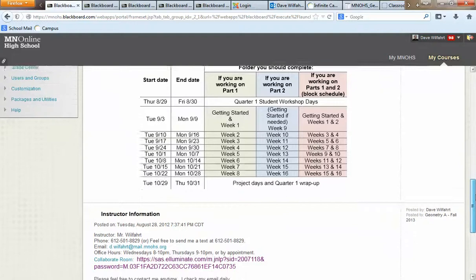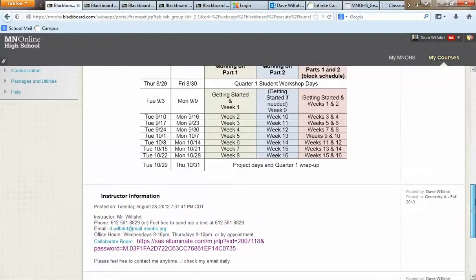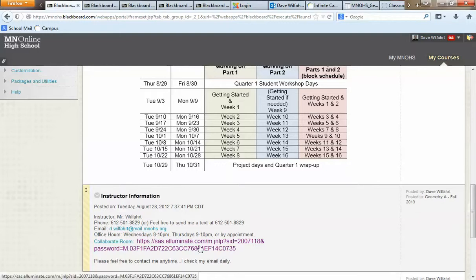Okay, and then finally down here you should see some instructor information. Again, my name is Mr. Wilford, and this is my phone number. You can call me or send me a text there. You can send me an email at this email address here, and then I have some office hours listed here.